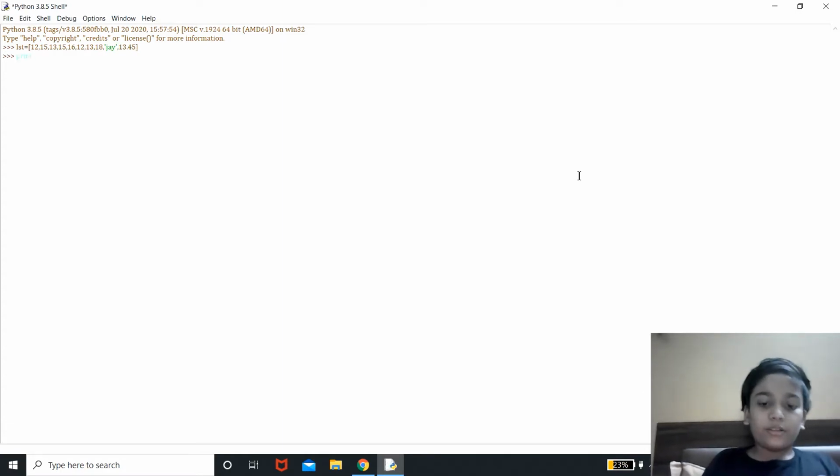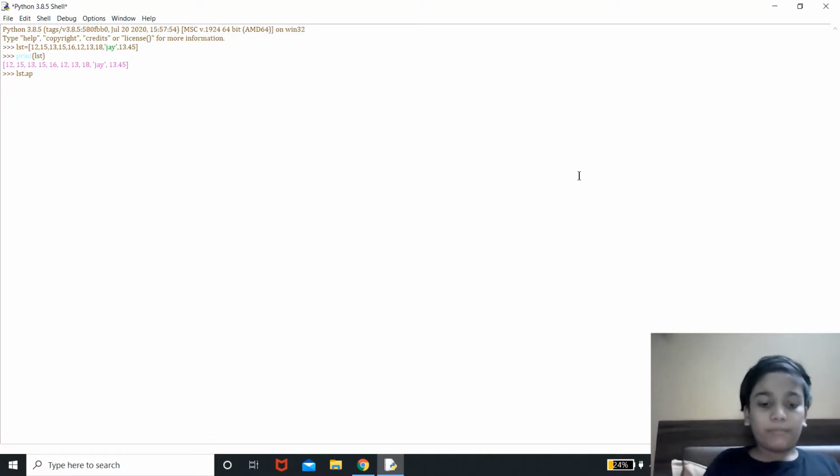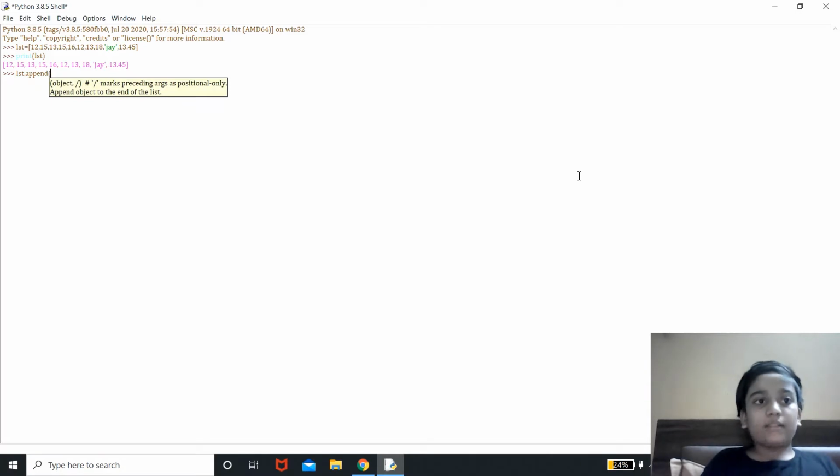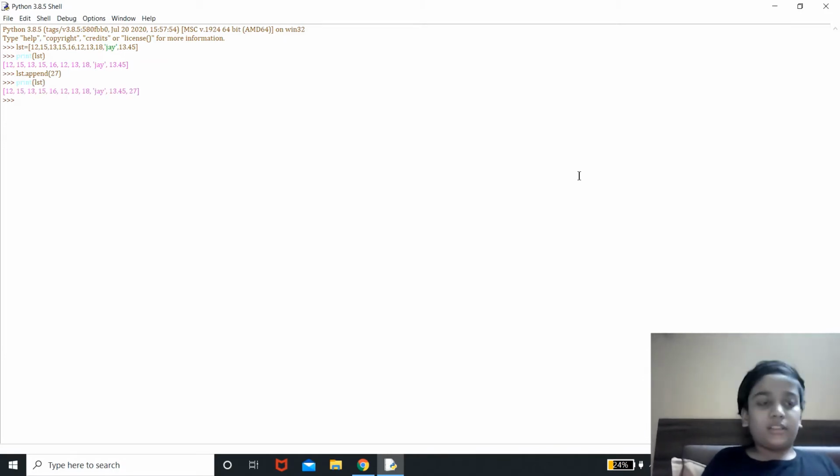Now let us print our list, and now let us discuss some predefined functions for list. So the first function is append. As the name suggests, it will add something or the character written in round brackets at the end. Let it be 27. Now let us print our list. See, 27 is added at the end.